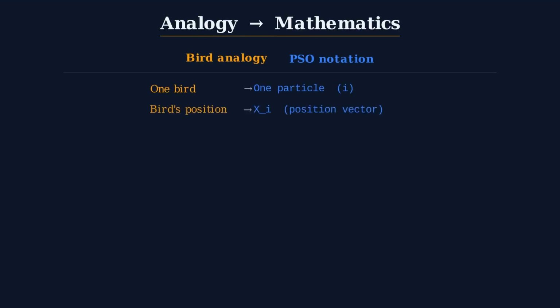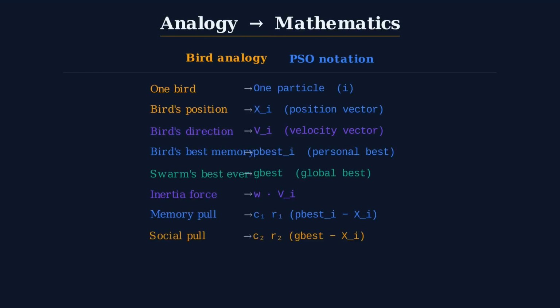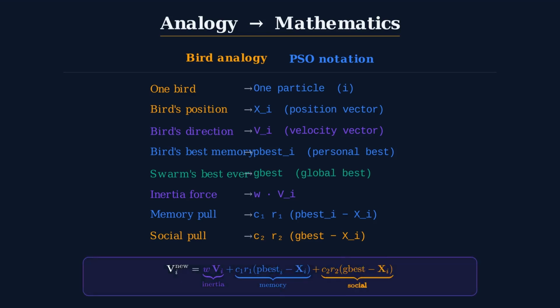Let's translate the bird story into mathematics. Each bird becomes a particle, indexed i. Its location on the island is its position vector x_i. The direction it's flying is its velocity vector v_i. Its personal memory is p_best_i. The flock's shared record is g_best. And the velocity update equation, the single line of math that drives everything, looks like this. v_new = w·v + c1·r1·(p_best − x) + c2·r2·(g_best − x). Three terms: inertia, memory, social influence. That's the whole algorithm. Let's watch it run for real.